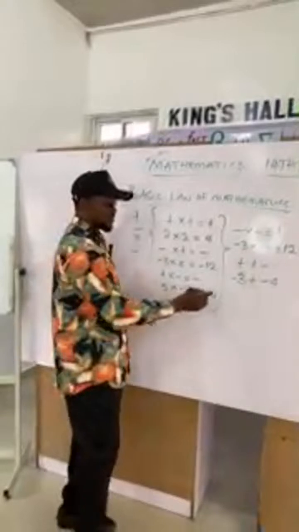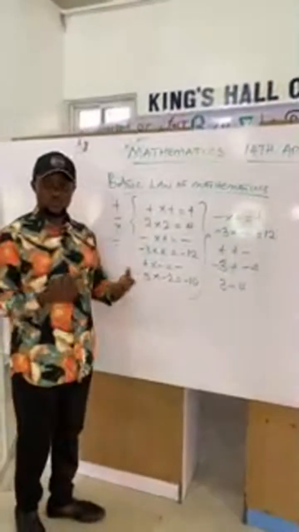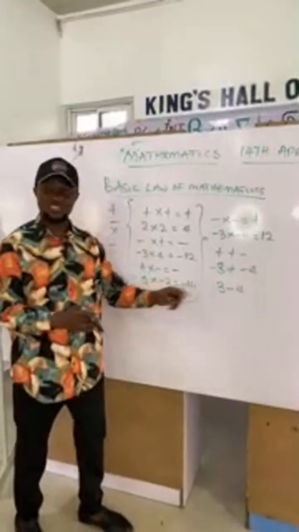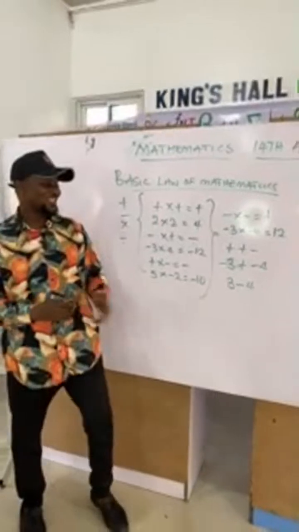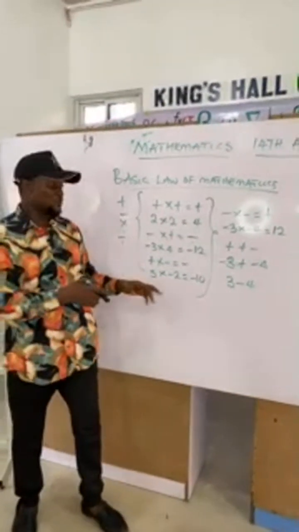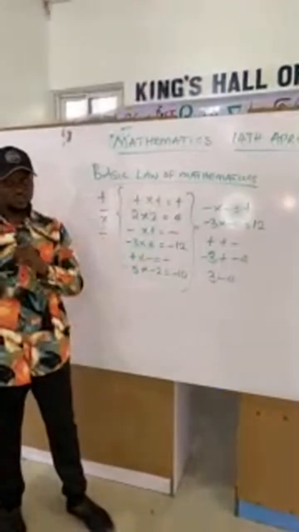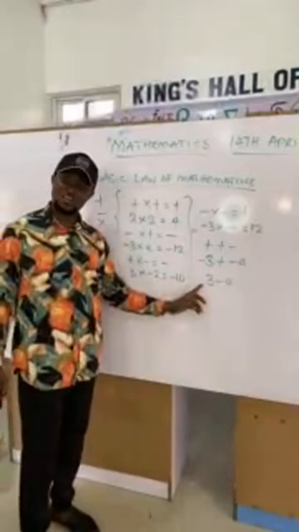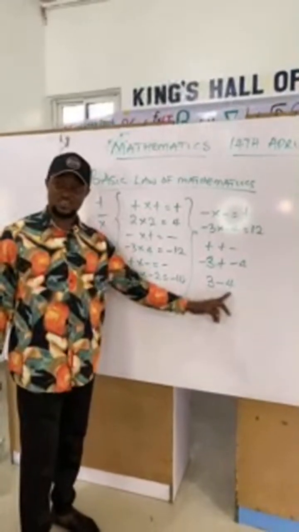So at this point, it's the same thing as saying 3 minus 4. And remember in primary school days, when they say 3 minus 4, they say cannot. But this time you can. If you subtract 3 minus 4, the answer will come with minus, because we are using a smaller number to subtract from a bigger number. Are you getting me?